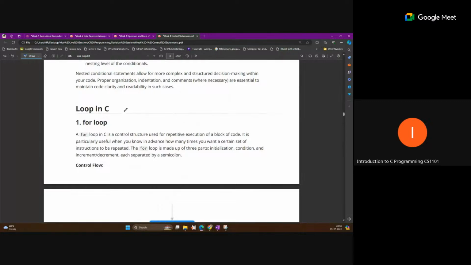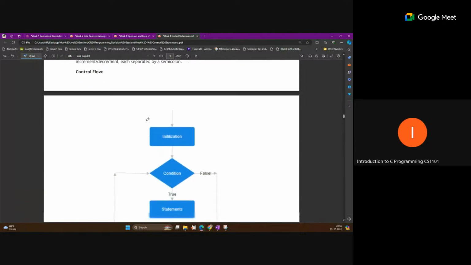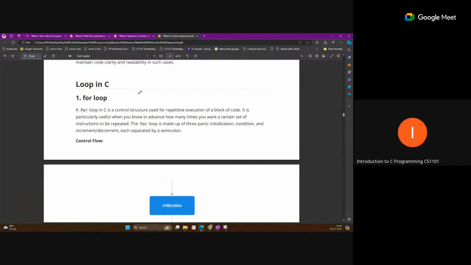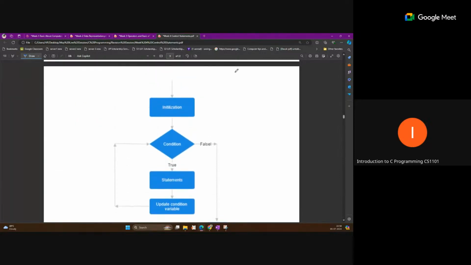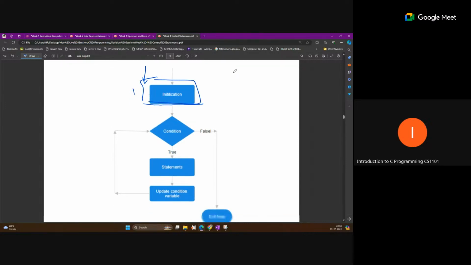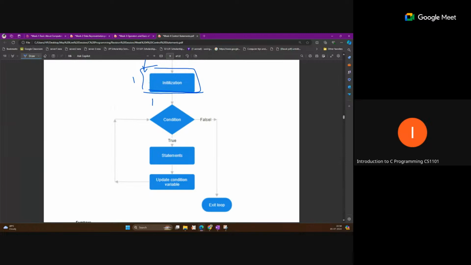A loop is the next control statement, and the first one we discuss is the for loop. The for loop works like this. First we perform the initialization operation, which happens only one time. The next step is the condition check. If our condition is true, we enter the loop body and perform the statements.